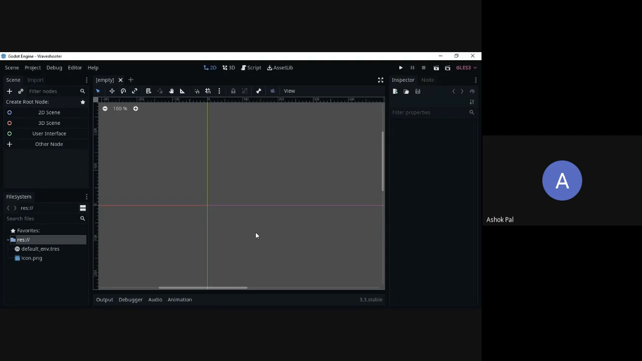Sir, while starting the app, what do we have to select first? While starting which app? Directly click on Godot. It will start directly, and directly start creating the new project as I have shown before. Just start doing those steps.